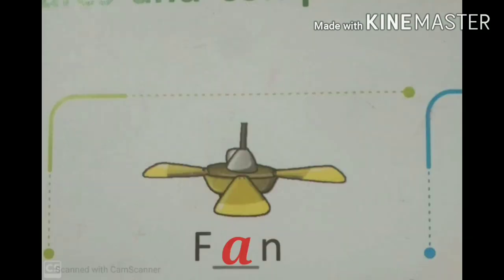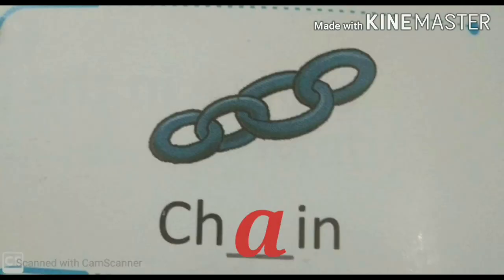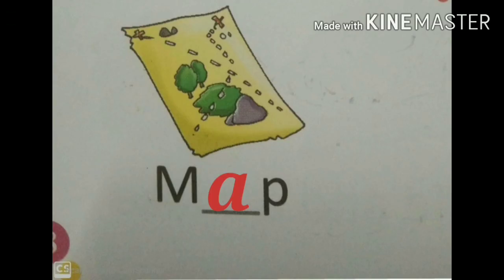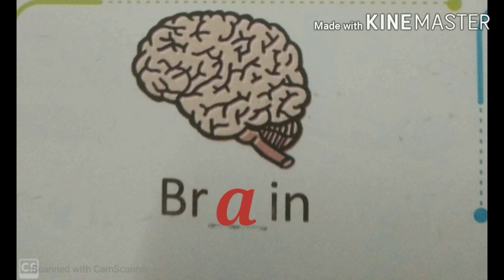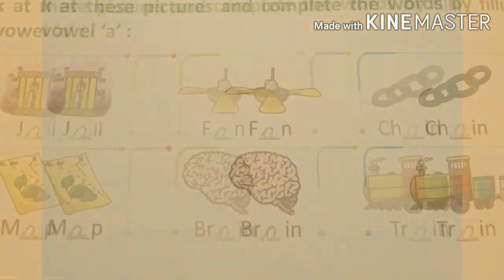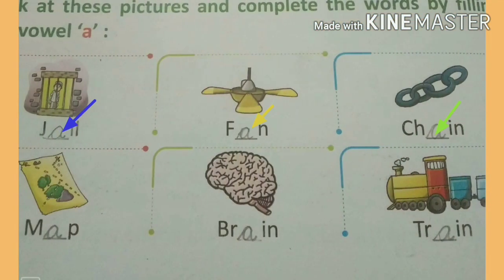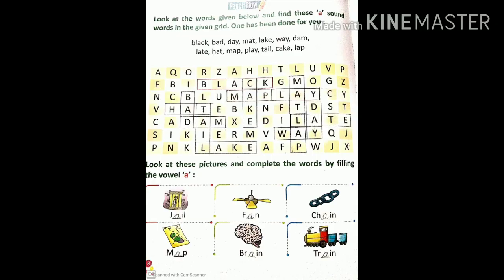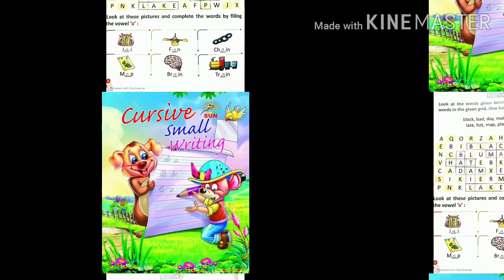J-A-I-L, jail. F-A-N, fan. C-H-A-I-N, chain. M-A-P, map. B-R-A-I-N, brain. T-R-A-I-N, train. Children, you have to fill that A with pencil only. Okay? See how I have done? Like this. With pencil you have to fill. As it is shown in the picture, children, you have to complete this page in this manner only.